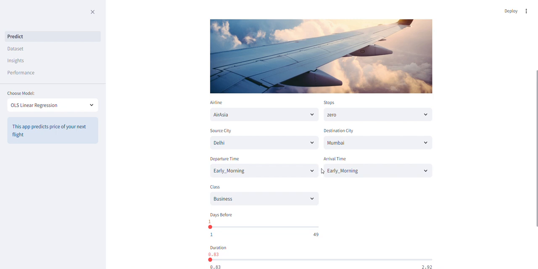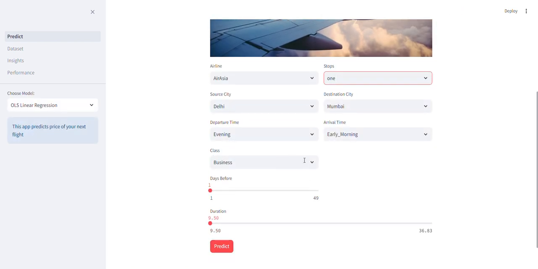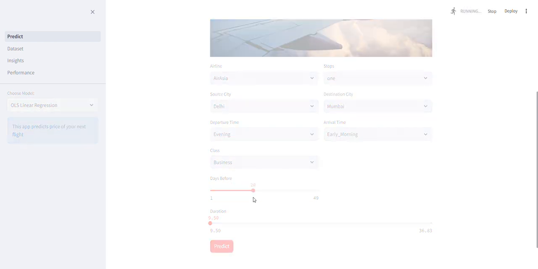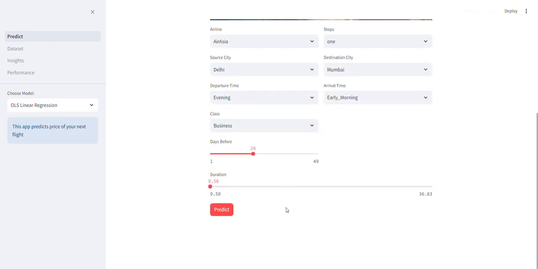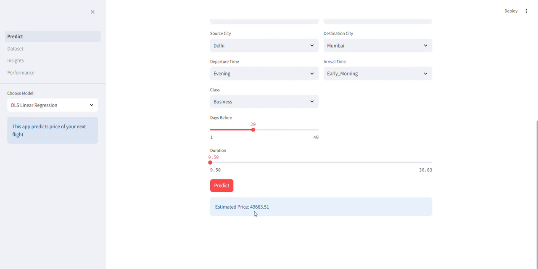Let's try predicting some prices. I put in the information for my next flight. Let's say one stop, source from Delhi to Mumbai. Let's keep it as it is. Let's say we are booking 20 days before and the duration is 9.5 hours. Okay, that's fine. Let's predict. Okay, so it says 49,663. Now all of this is in rupees.